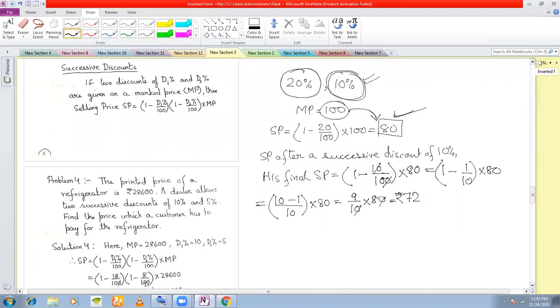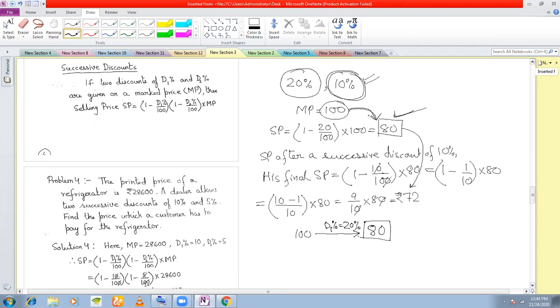So how much discount has he actually given? From 100, he went down to 80, and from 80 he came down to 72. So after giving two successive discounts of 20% and 10%, he comes down from 100 to 72. Initially he was giving a discount of 20%, which is 20 rupees, and the selling price came to 80 rupees.